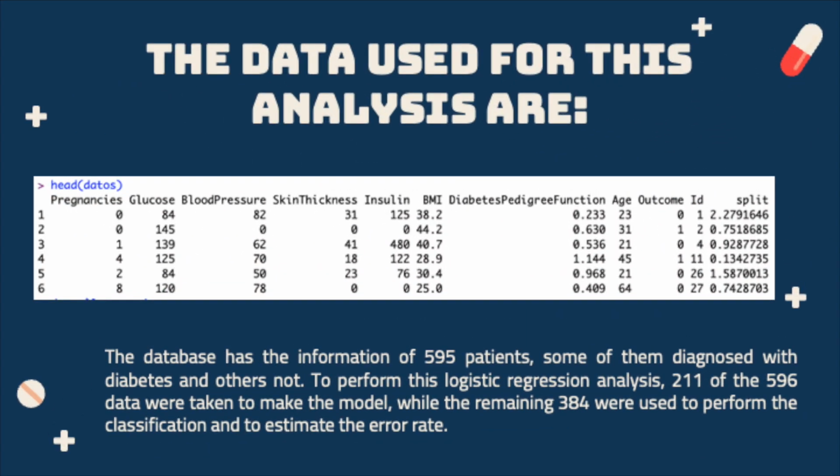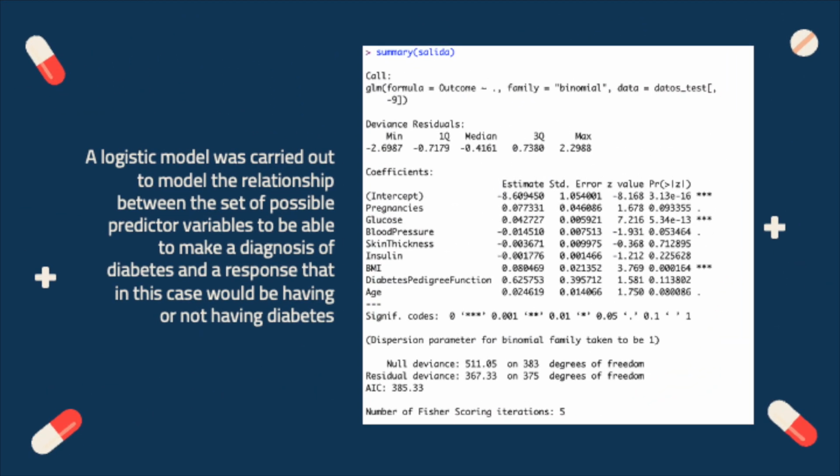The database has the information of 596 patients, some of them diagnosed with diabetes and others not. To perform this logistic regression analysis, 211 of the 596 data were taken to make the model, while the remaining 384 were used to perform the classification and to estimate the error data. A logistic model was carried out to model the relationship between the set of possible predictive variables to be able to make a diagnosis of diabetes and a response that in this case will be having or not having diabetes.